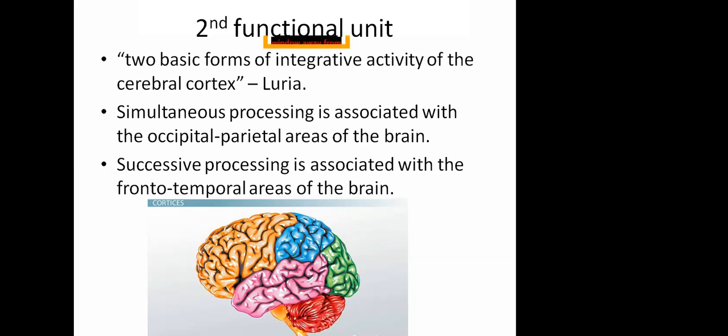So I told you that successive processing is associated with the frontotemporal area of the brain and involves the integration of stimuli in a specific serial order, where each component is related to the next. Like if you say 9, 3, 1, 2, 1, 1, it is not related to the next, so we don't call it successive processing. Only if it is 9, 8, 7, 6, 5, 4, 3, 2, 1, or we can say Sa Re Ga Ma Pa Da Ni. These are also successive processing. Each link integrated into a series can evoke only a particular chain of successive links. One thing you say will keep on making a chain, following each other in a serial order.